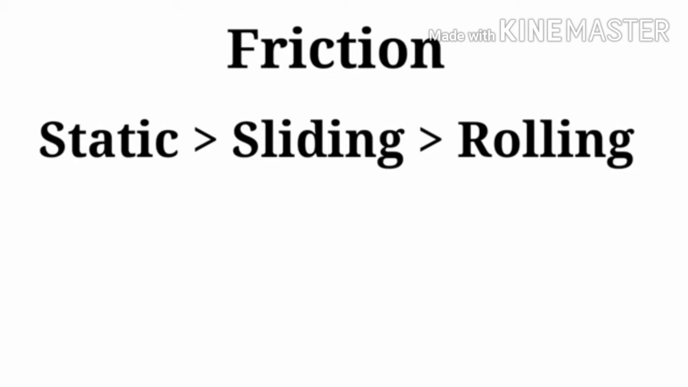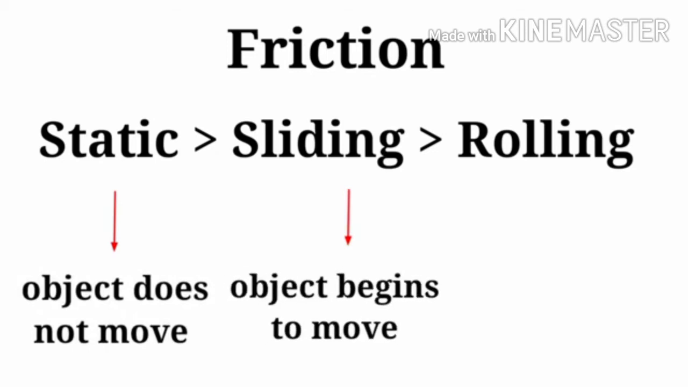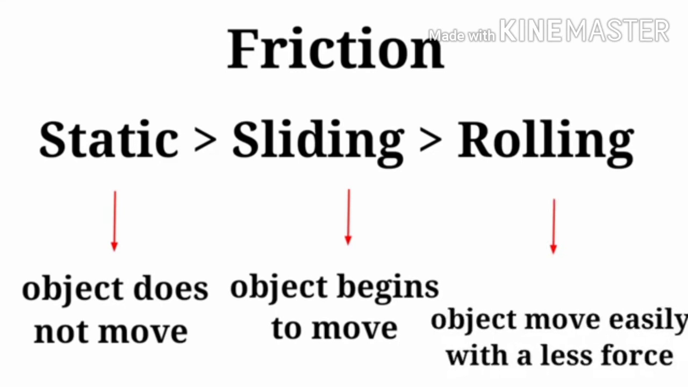Now, to understand the relation among static friction, sliding friction and rolling friction: static friction is greater than sliding friction, which is greater than rolling friction. In case of static friction, the object does not move. In case of sliding friction, the object begins to move with uniform speed. And in case of rolling friction, the object moves very easily with less force applied on it.